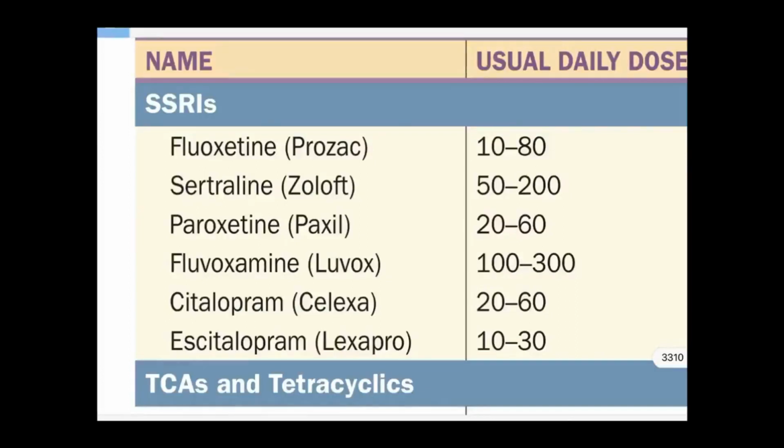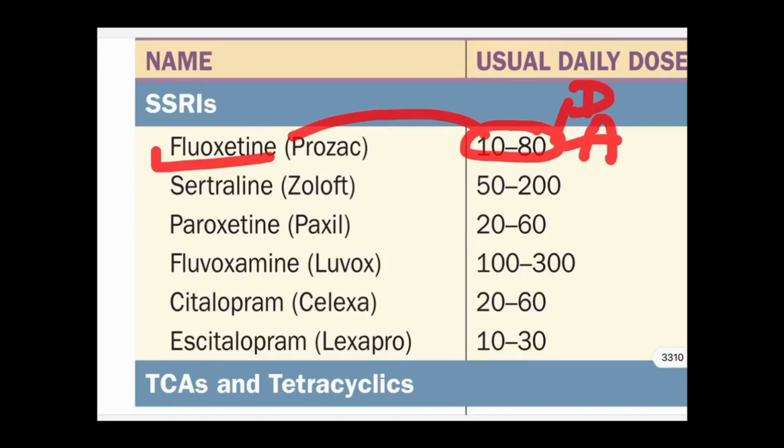Now we will remember the doses of the SSRIs. Just see, the dose for fluoxetine is 10 to 80. Use will mainly be depression, anxiety, OCD, phobias. For all that it can be used.